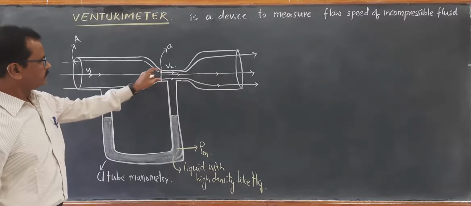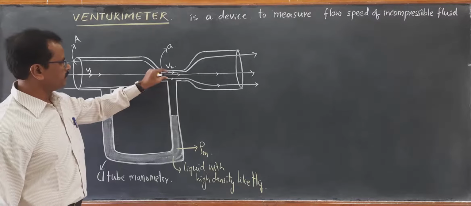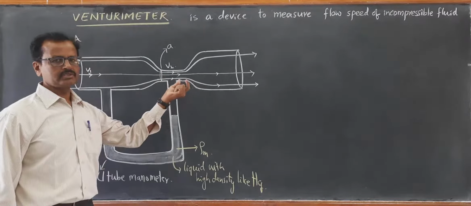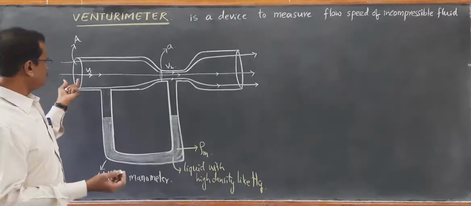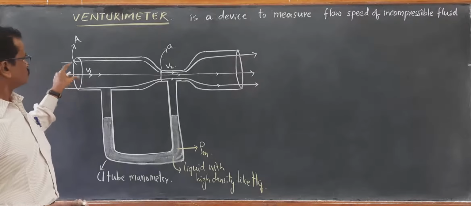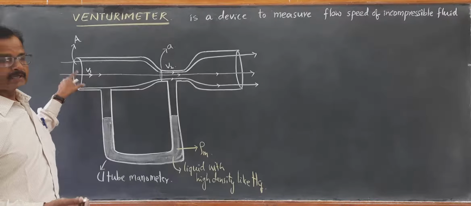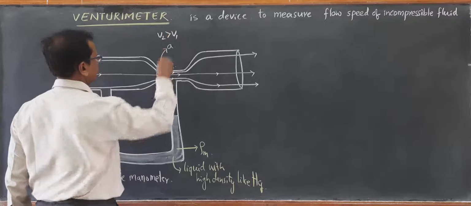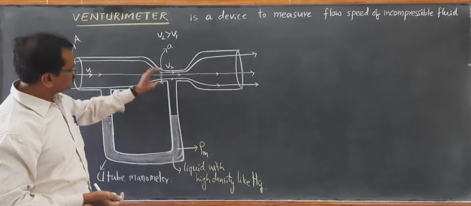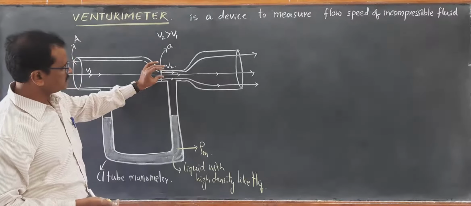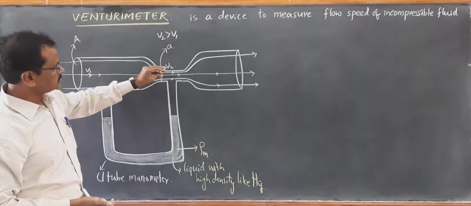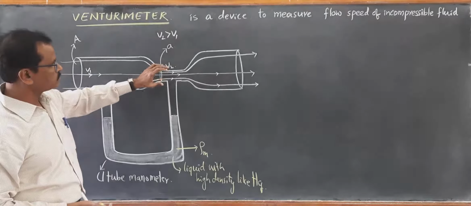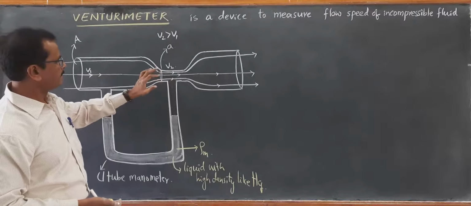Naturally the speed of the same fluid passing through this small constriction will be larger than the speed with which it enters through the broad opening. So here V2 will be greater than V1. That is evident from the spacing between the streamlines, which is very small. They are crowding here, so naturally the speed is more.